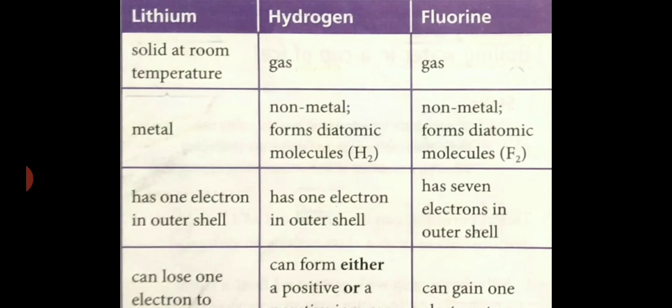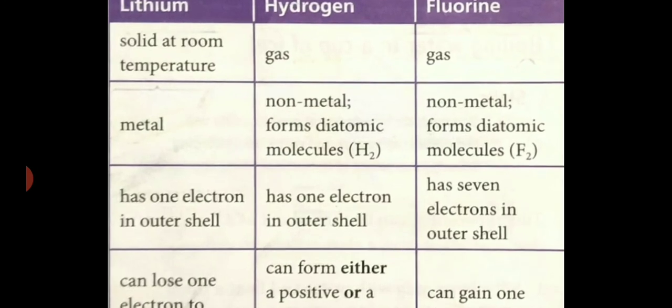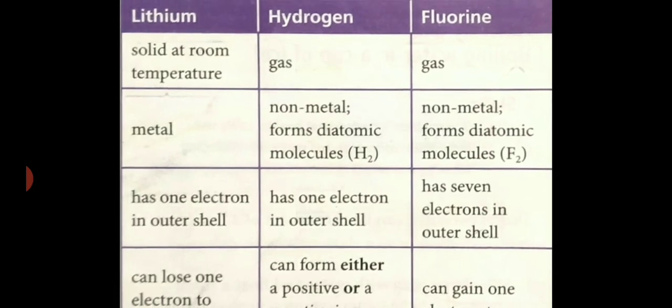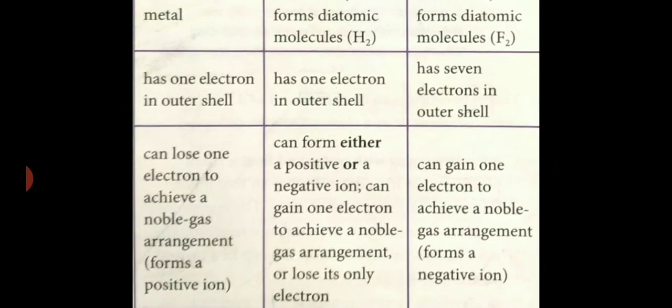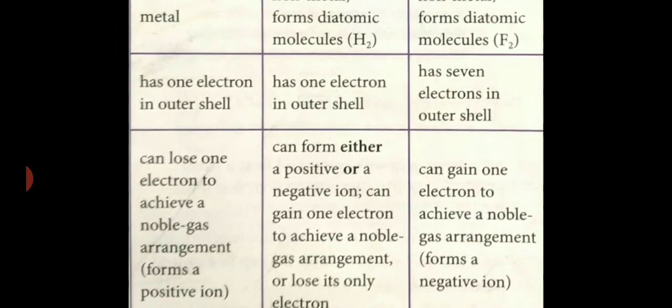Lithium has one electron in the outermost shell. Hydrogen has one electron in the outermost shell. So this property of hydrogen is similar to the alkali metal group. Fluorine has 7 electrons in the outermost shell, so the electronic configuration is different. The lithium family, the alkali metal group, the first group, loses one electron.